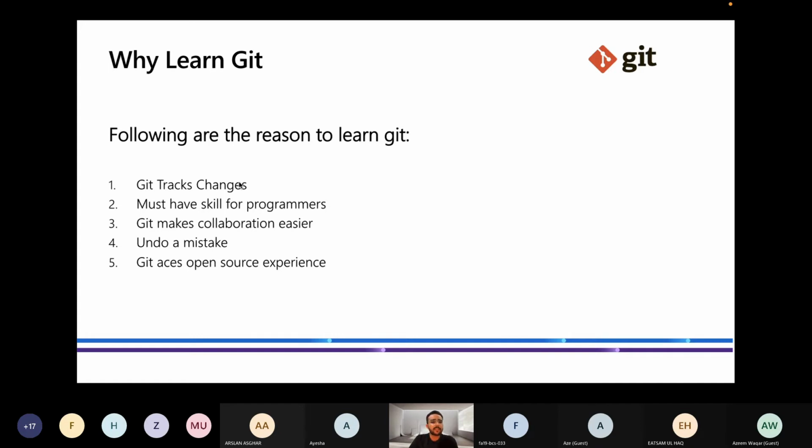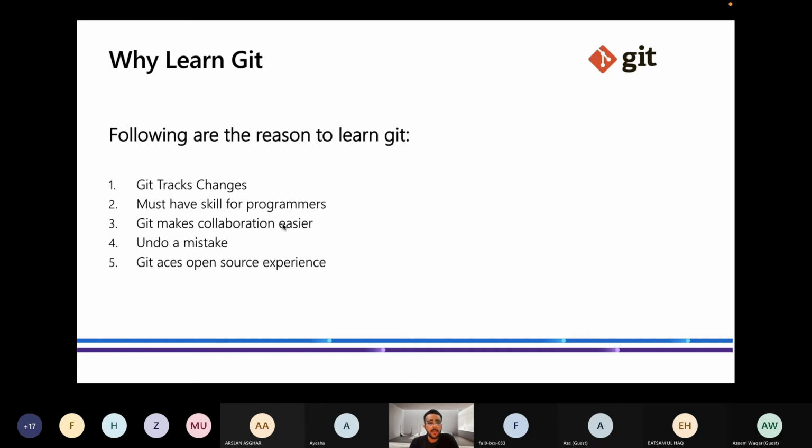The third point is Git makes collaboration easy. How? On GitHub, if I have a repository, then everyone has access to that repository. I will assign one friend to do the front end of the website. My other friend will do the back end of the website at the same time. This allows us to collaborate at the same time. He will do his part, I will do my part, another friend will do his part, and in the end they can all push to the main repository. So we can work at one time on different